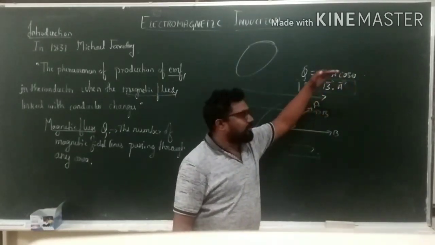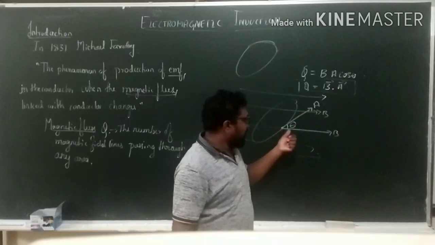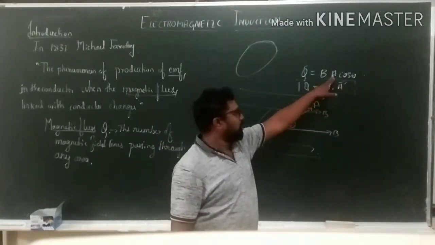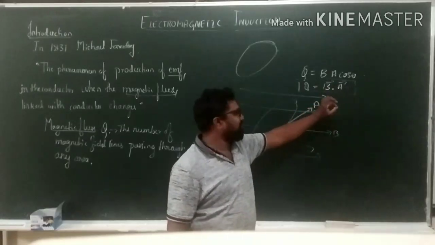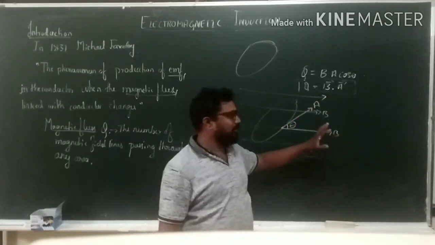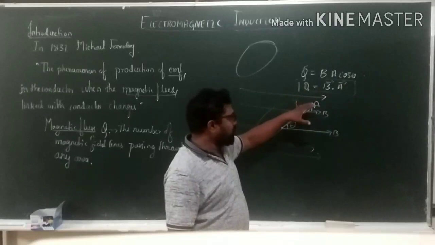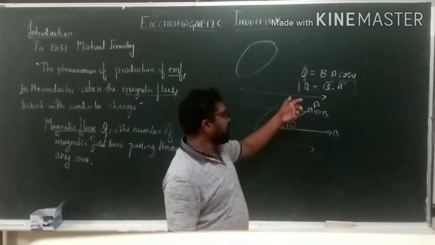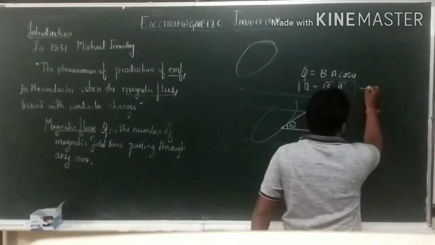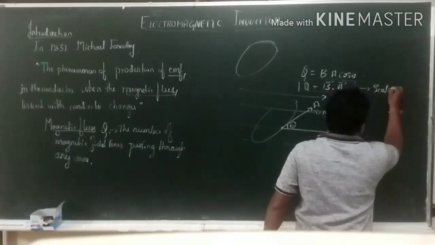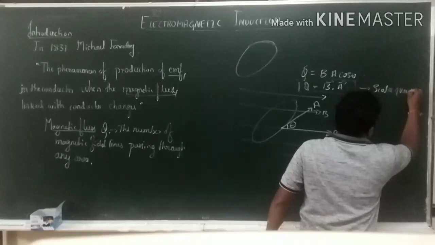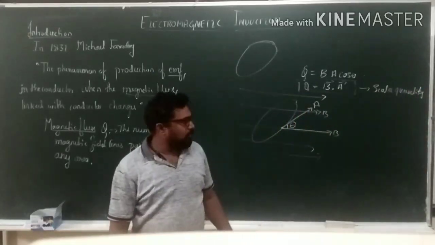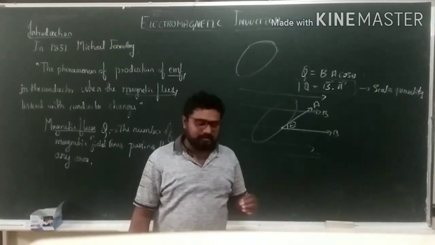Why do I write cos theta here? Adjacent side divided by hypotenuse, that is cos theta. Dot product of two vectors involves the cos theta. Is it clear? And since it is a dot product of two vectors, flux will be a scalar quantity. Scalar quantity. So this is the magnetic flux.